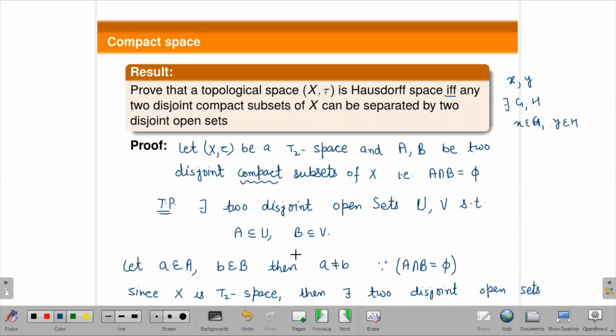First we need an open cover for A, meaning A should be contained in a union of some open sets.